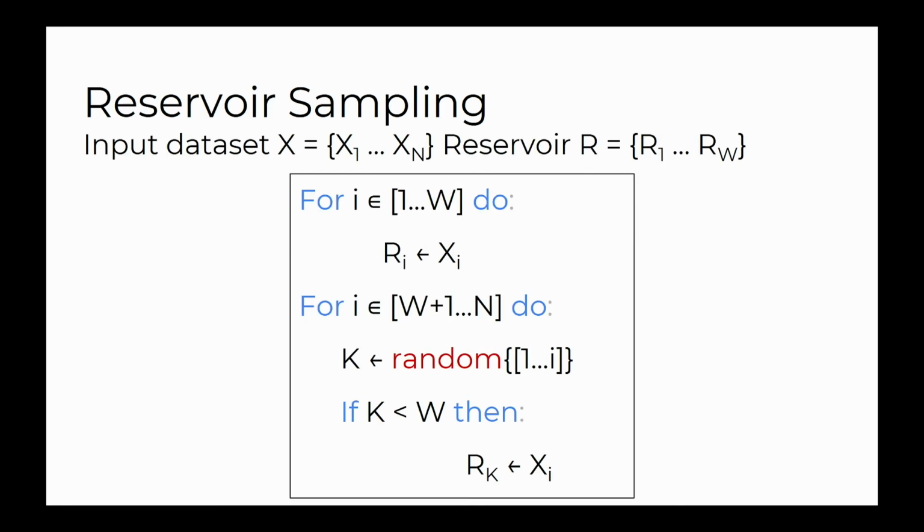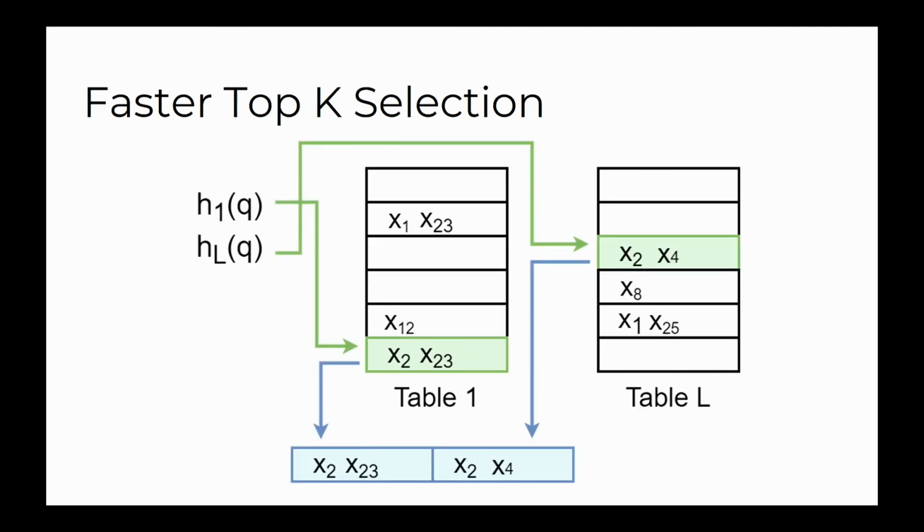Which works as follows. While the reservoir is still empty, you can just insert the elements into it. But once it's full, you choose a random number. And with equal probability, you either replace one of the elements that's already in the reservoir, or you discard the new element. And this works because if you consider our application where you have a set of L hash tables, it's unlikely that a vector will get hashed to an overcrowded bucket in every single one of those hash tables. And if it does, that's emblematic that the contents of that vector are already represented by vectors you've already seen in the data set. And so if it gets discarded, it doesn't decrease the overall accuracy.